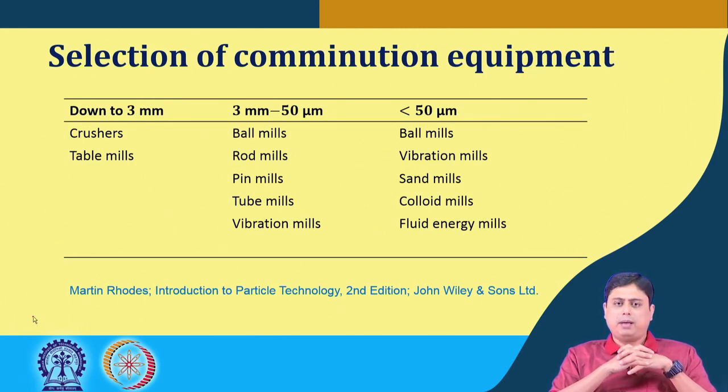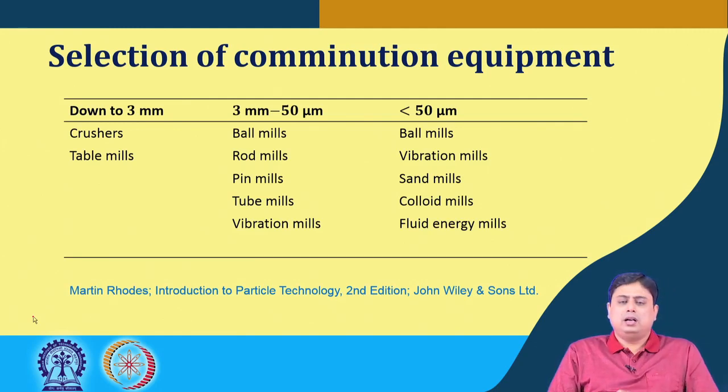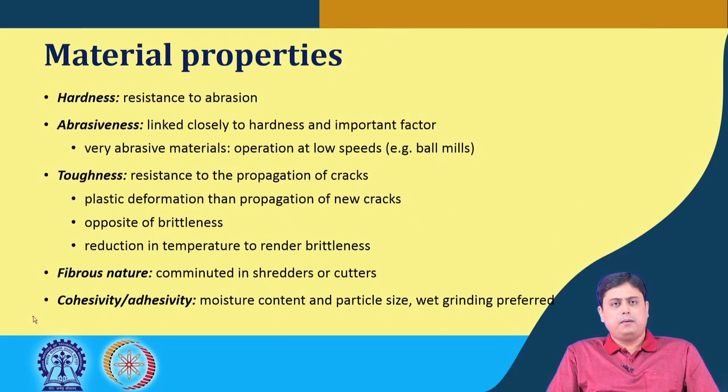So, this selection of comminution equipments obviously depends on certain parameters, and one of them is the material property. We have seen in the earlier points how the stress can be applied or what kind of fracture we need to provide. That is one of the strategies, that is for sure. But along with that, material properties play an important role in deciding the type of equipment that we will be using. So, what kind of material properties? Definitely one of the properties is hardness, which is the resistance to abrasion. Hard materials are quite logically difficult to break.